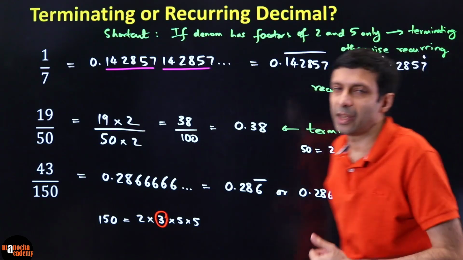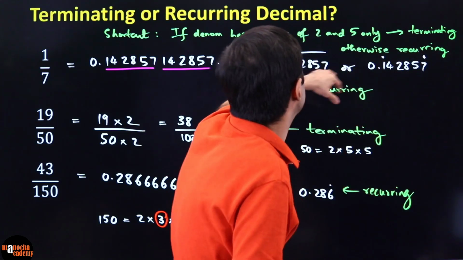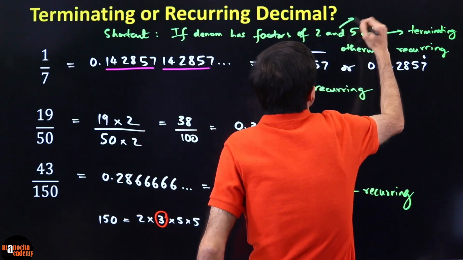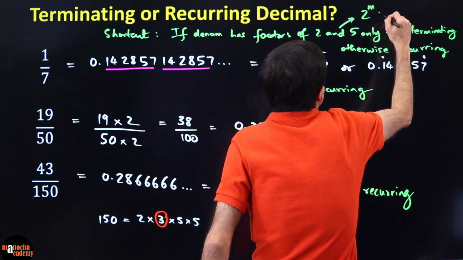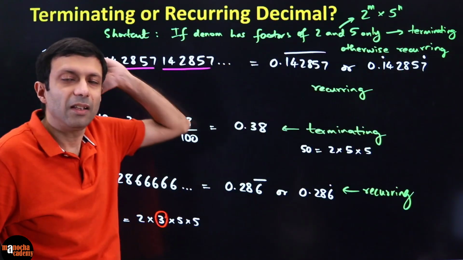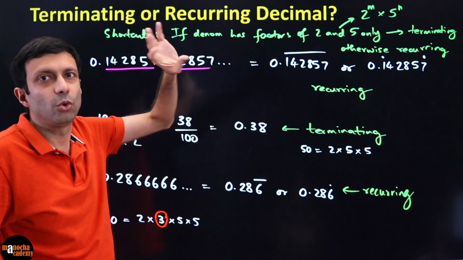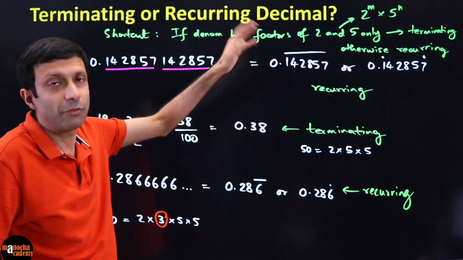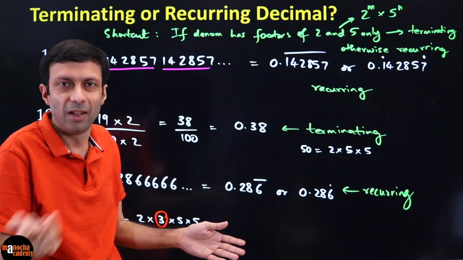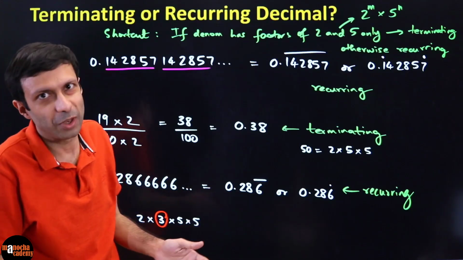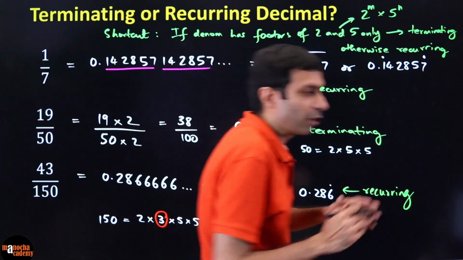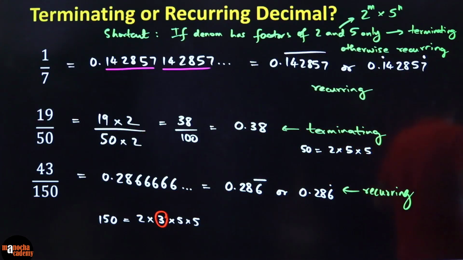And yes, that is why in many of the books, this trick is written like that, 2 and 5 only. They write in the book as 2 to the power m, very good, and 5 to the power n. Basically saying that the denominator should be only 2 to the power m times 5 to the power n. So it doesn't have to have both 2 and 5. It could be only 2s, like half, 1/4. These are terminating. 1 by 5, 1 by 25, also terminating. So it doesn't mean it has to have 2 and 5, but 2 and 5 only, nothing more than that.